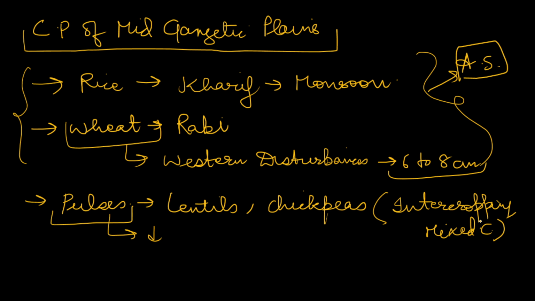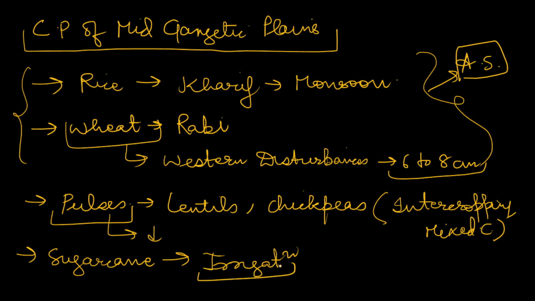So pulses can grow here. You will also see some areas under sugarcane production, especially the areas of western Bihar, which is highly under sugarcane because irrigation is available here. Some areas of, as you all know, eastern UP are also involved in sugarcane because of the presence of irrigation. So sugarcane becomes an important crop.